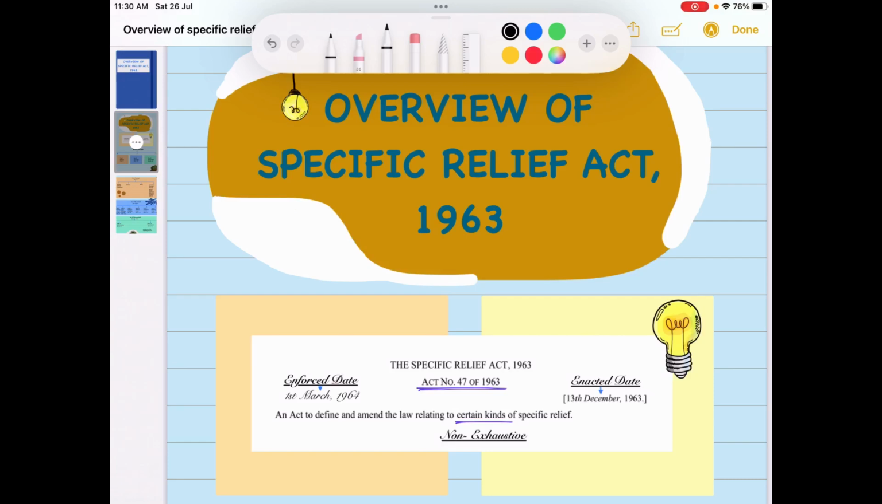Hello everyone, today we'll be covering the overview of the Specific Relief Act 1963. In short, we call it SRA, that is Specific Relief Act.